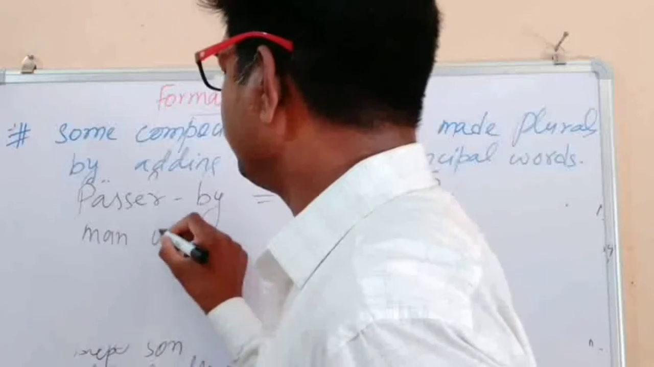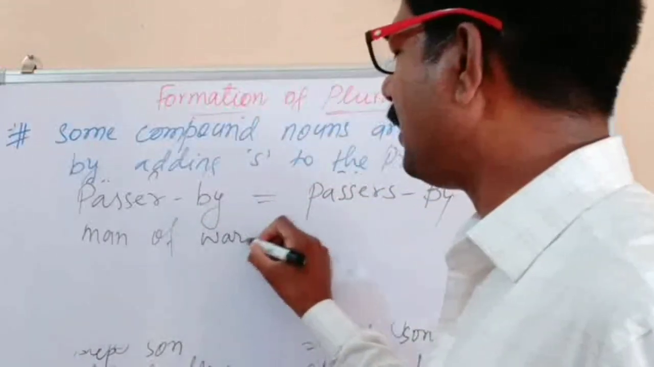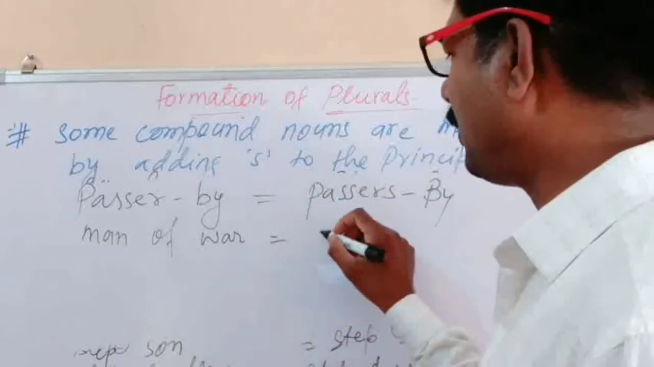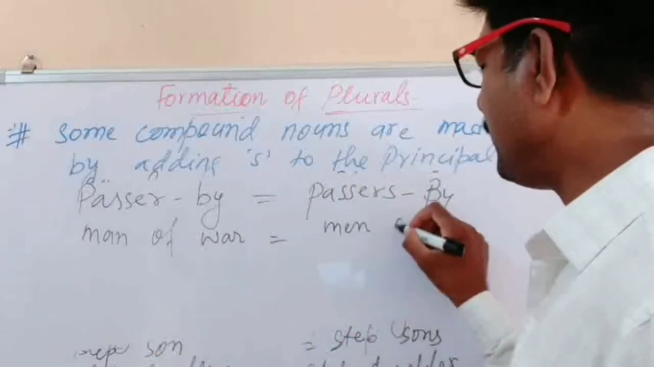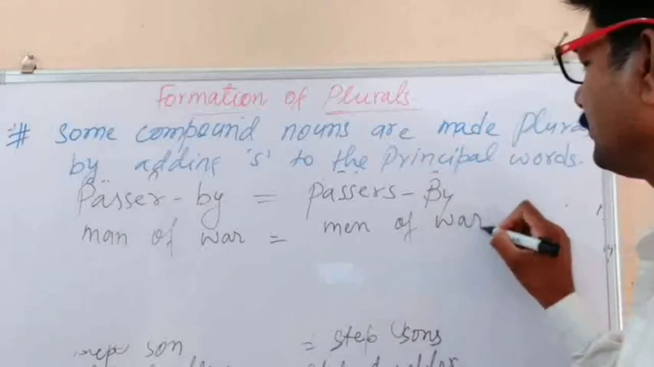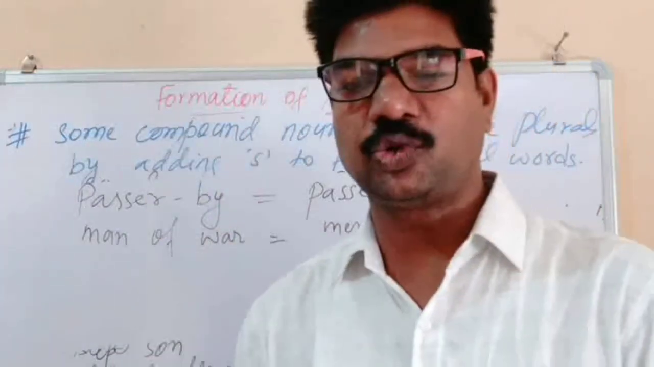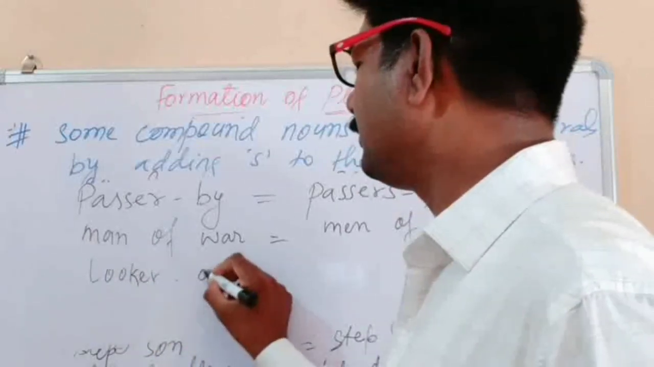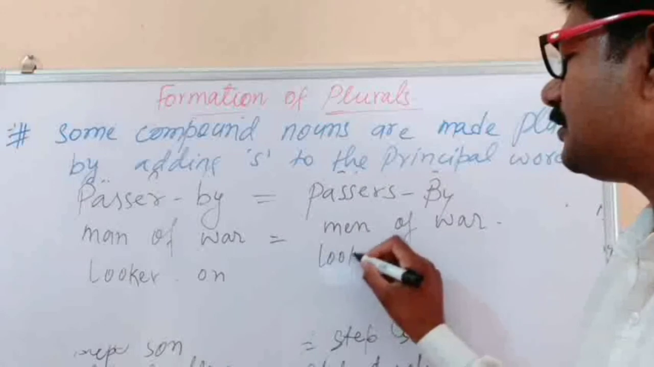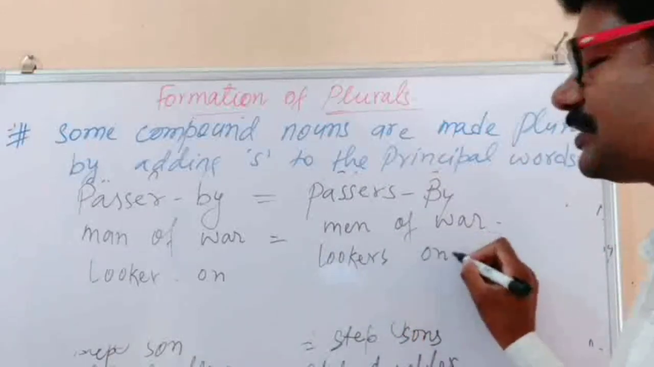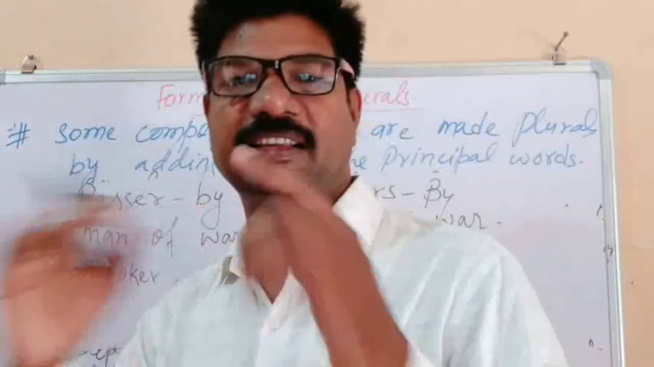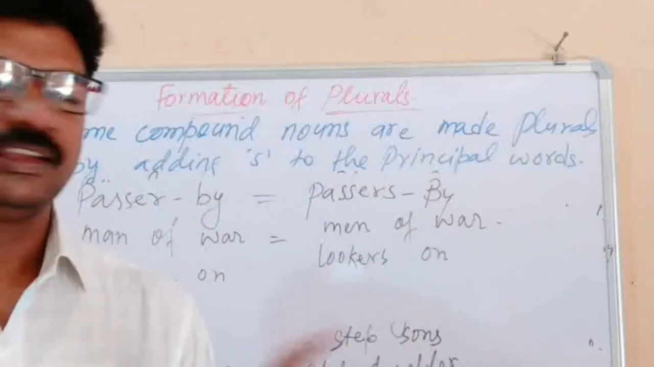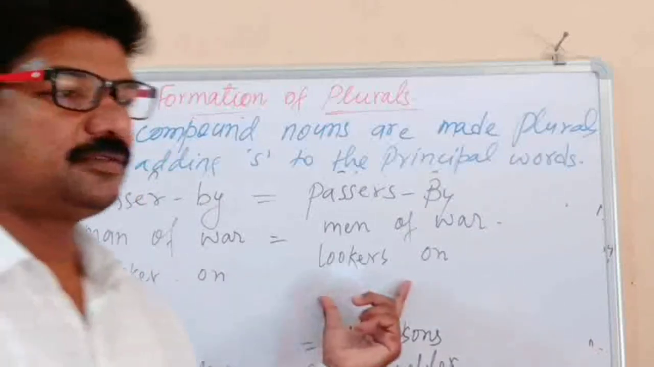Man of war. It means a very fighter, a combatant. The plural will be men of war here. Men of war. Looker-on. Lookers-on. It means spectators, one who watches some show or spectacle. The plural is lookers-on.